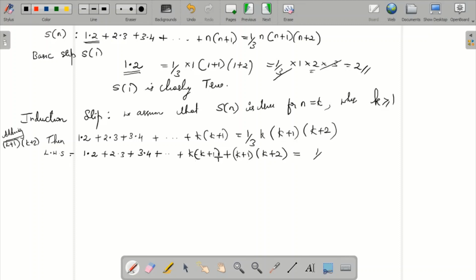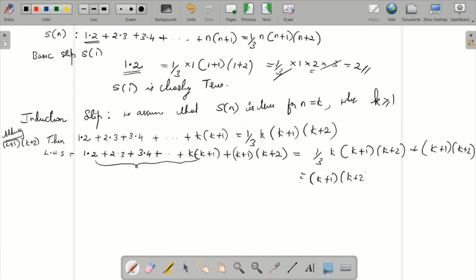So this is actually equal to 1 by 3 into k plus 1 into k plus 2 as it is, plus the term you have added, k plus 1 into k plus 2. Now what is common? k plus 1 and k plus 2 are common. So within the bracket it will be 1 by 3 k plus 1, because I took both common, so 1 will be remaining.